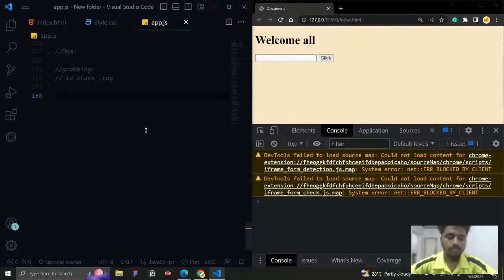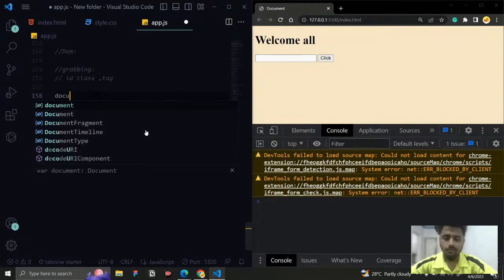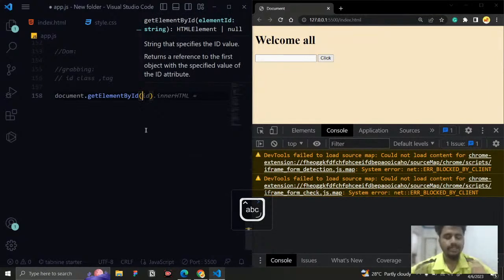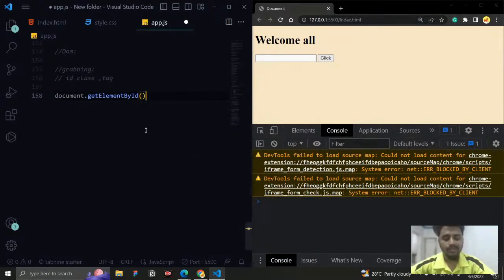We have a method called document. Document is the DOM object, and you need to call getElementById. So this is the method. Don't think it is very huge, it's just simple English: you're going to get an element by using their ID. Document is the object, and getElementById is the method. Here you need to tell what is the ID that you want to grab from HTML.